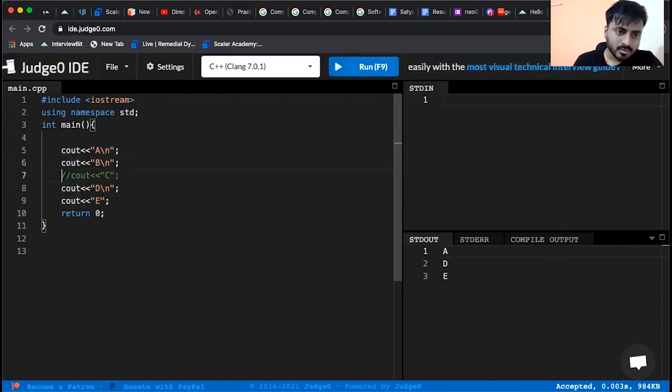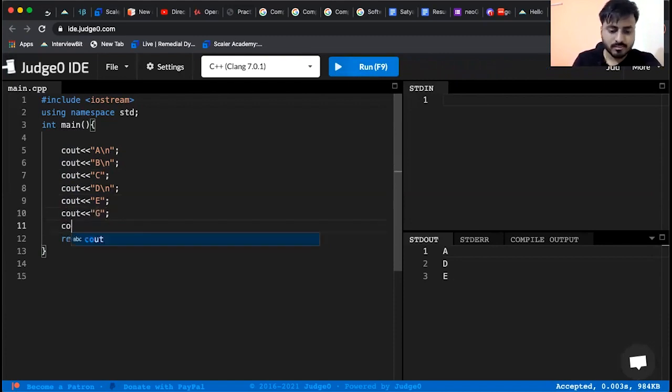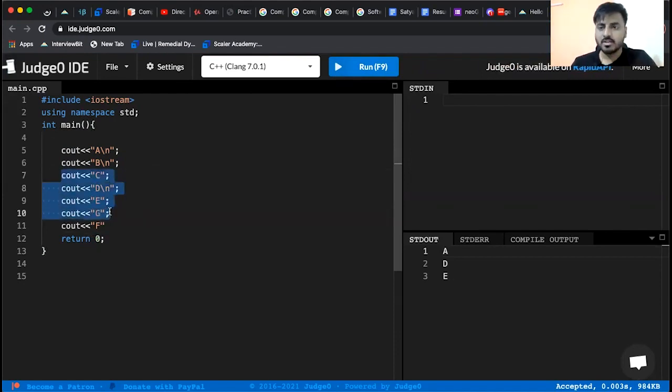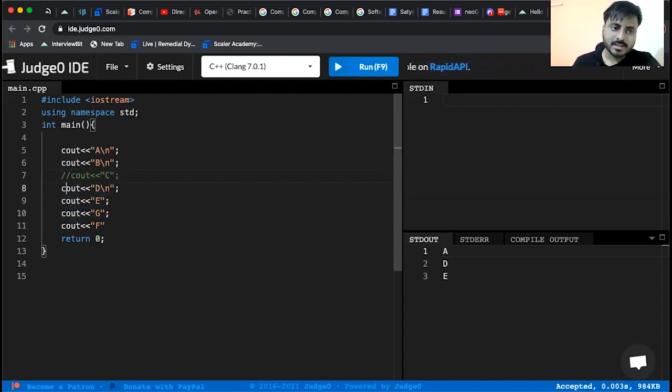Say, let us say we are having few more lines of code here. Say for suppose you want to exempt these 4 lines of code from execution. One way is you can keep forward slashes for all these 4 lines individually. But you can see that this is not an ideal process, right?